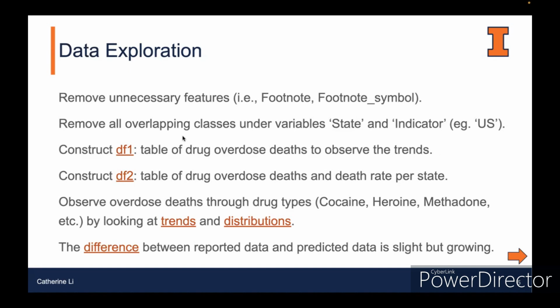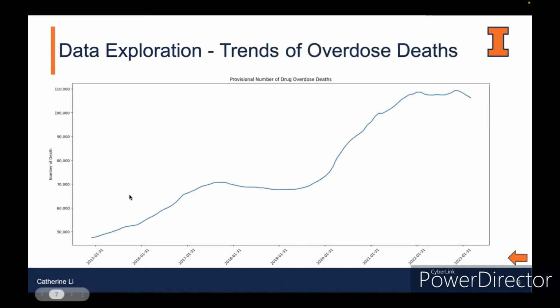Firstly, we remove all the unnecessary features like footnote symbol. And then when we check the variables, there are some overlapping classes under variables state and indicator, like US, which is under state and is the sum of the other states. So we remove them. And then we construct different tables to explore our data. In the table of drug overdose deaths, we can observe the trend is going up year by year.